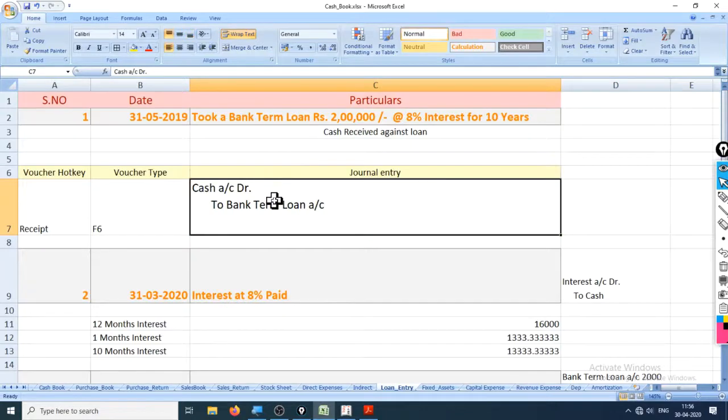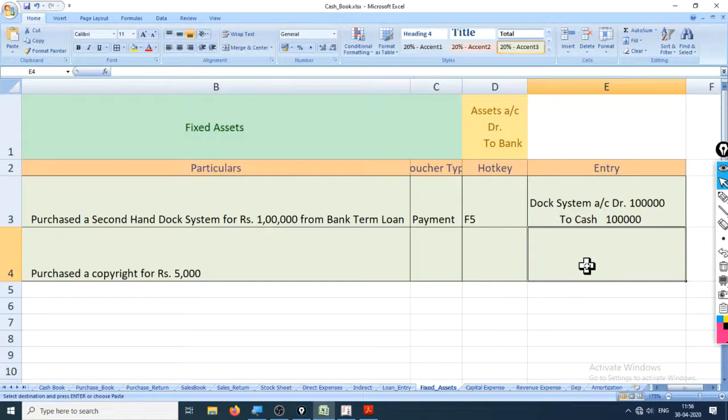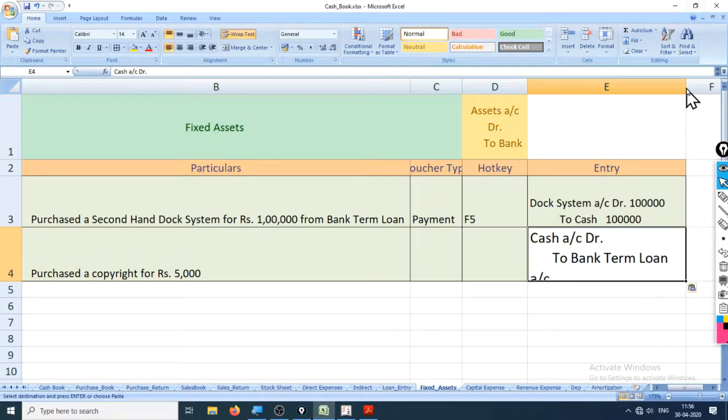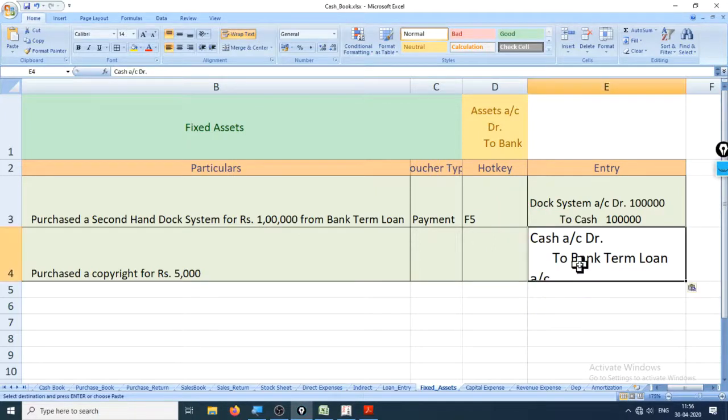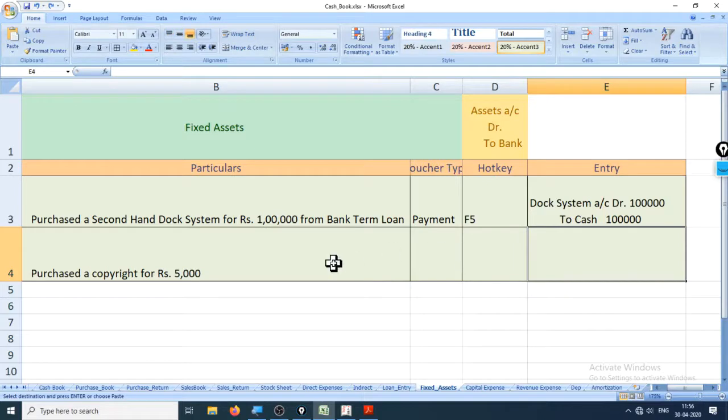I'll copy this right here and I'll show you one of the double entry aspects, that is dock system account debit to term bank loan as cash, and cash is cancelled, 1 lakh. Hence the term bank loan stayed in cash is 1 lakh only, while term bank loan 1 lakh is used to pay for the dock system. This is how the entries are affected when you create it by the double entry system. Looks very magical.